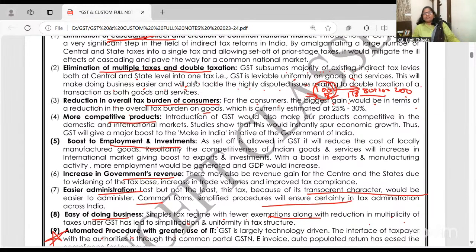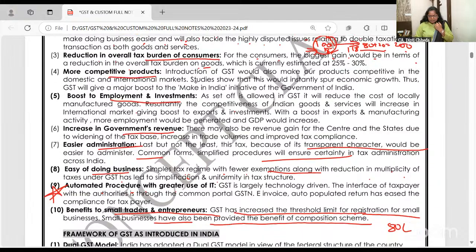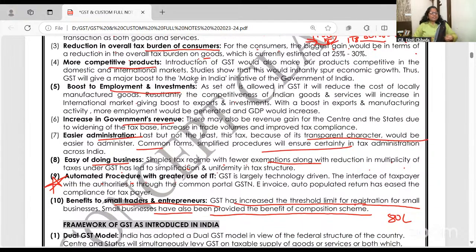More competitive products. You yourself have seen the product which was available earlier for 345 rupees is now available for 295. More in-house opportunities for employment and investment. Increase in government's revenue. GST collection is highest. Easier administration. Ease of doing business. And automated procedure. Okay, all benefits to small traders.